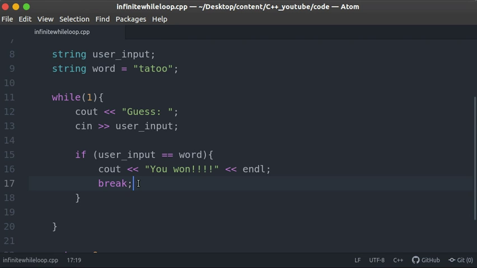So in the coming tutorials, we'll look at break statements, the break keyword and the continue keyword in detail. But for now, this is how we can jump out of an infinite loop by checking for a certain condition. If the condition is met, then you can break out of that loop. If the condition isn't met, then you continue running the infinite loop for an infinite amount of time. So I hope it made sense to you. So this is all I wanted to talk to you guys about in this tutorial. It's very important that we understand infinite loops.